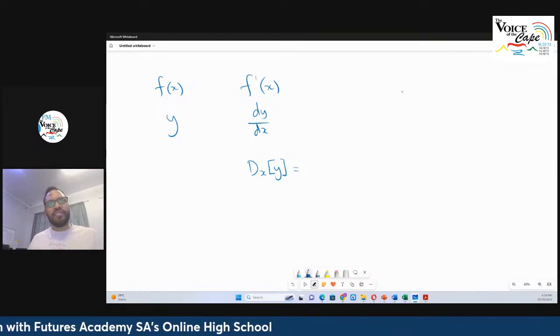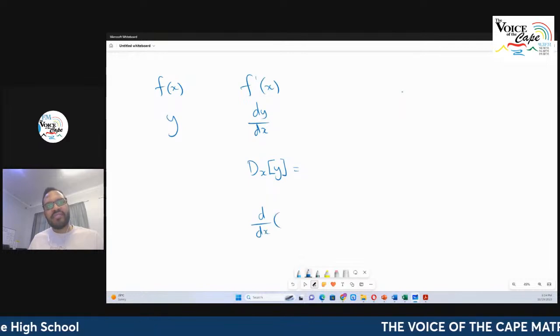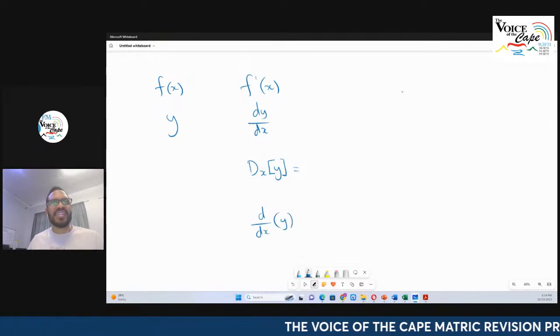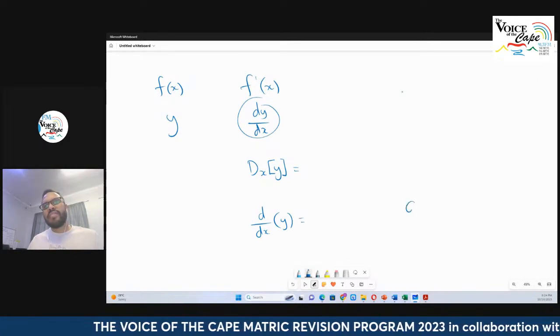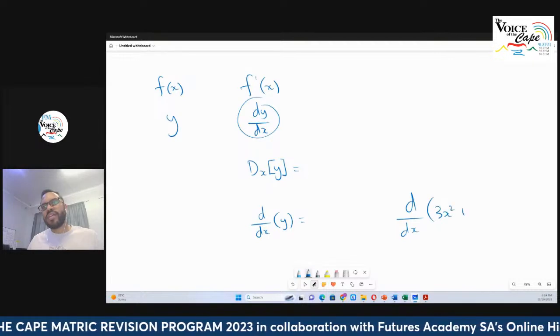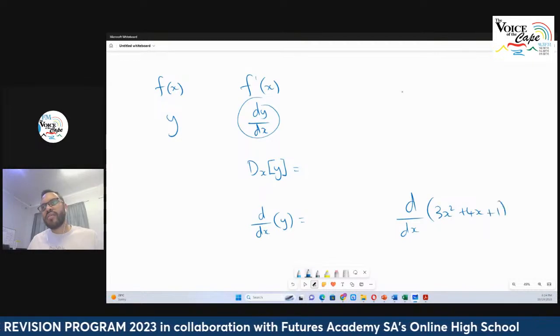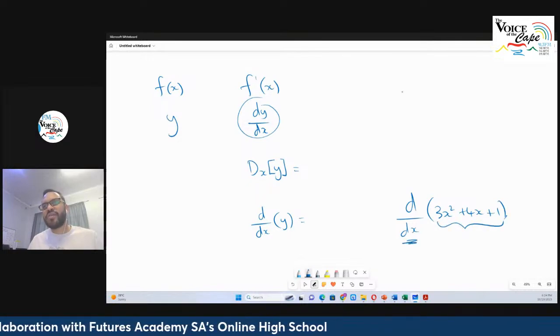And then the other way to do it is where they have d by dx and they write the function here. But this is exactly the same thing as this. So another way to say it is d by dx of 3x squared plus 4x plus 1. They're just asking you for the derivative of the function inside with respect to x.